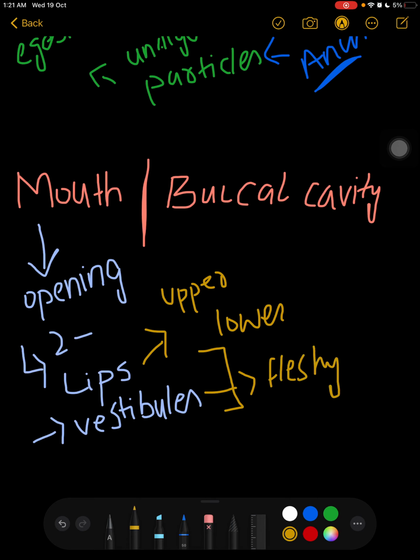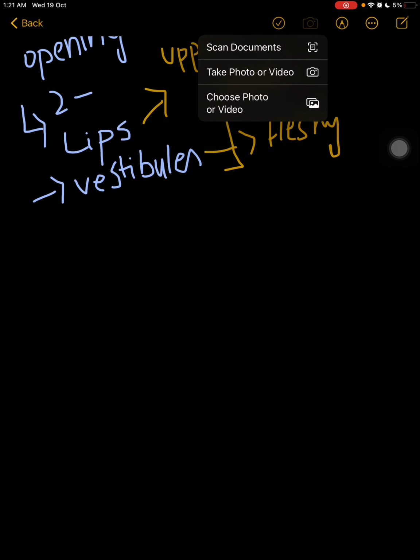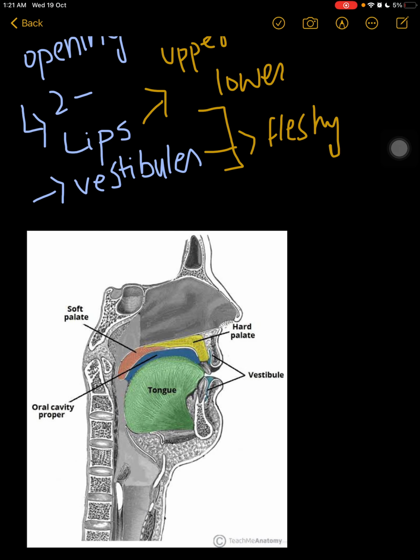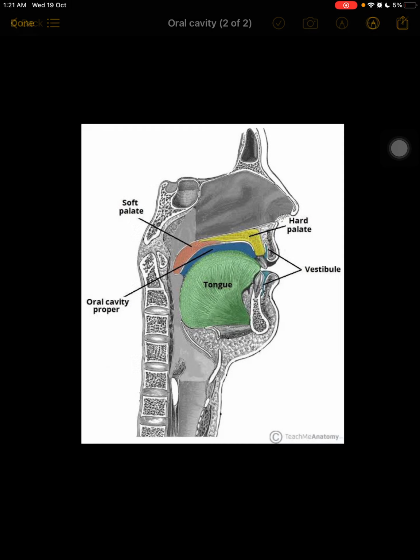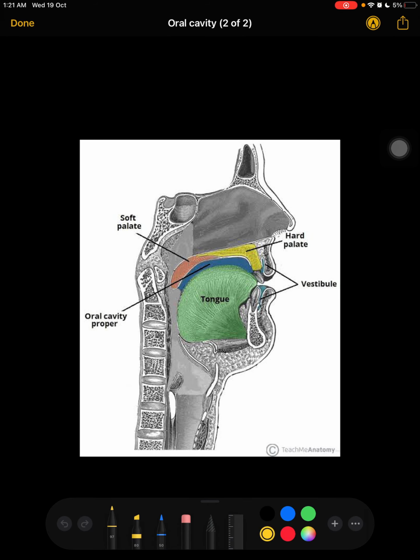Let me show you the picture of the mouth. From here you can see the vestibules. This is lip. This is also lips.